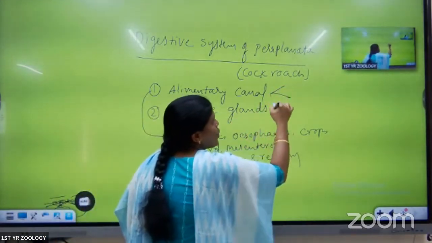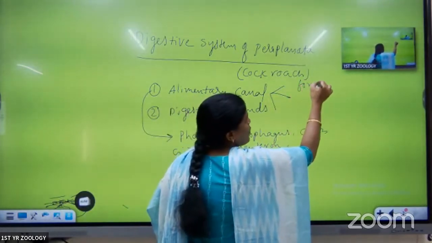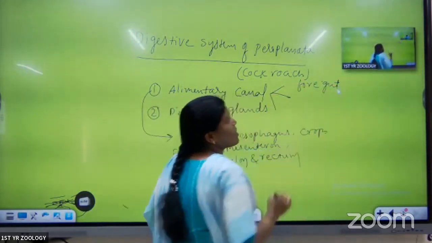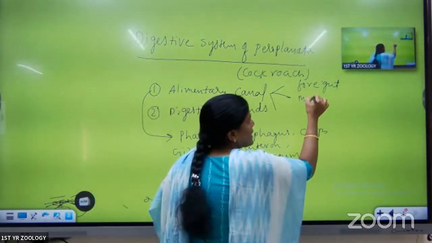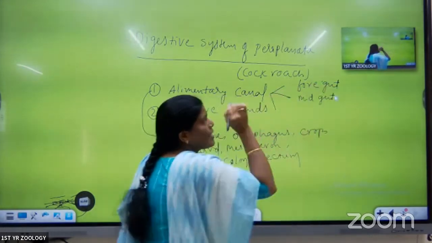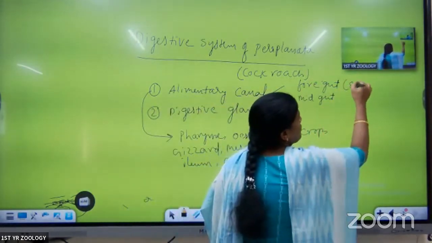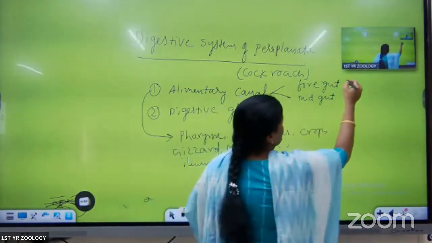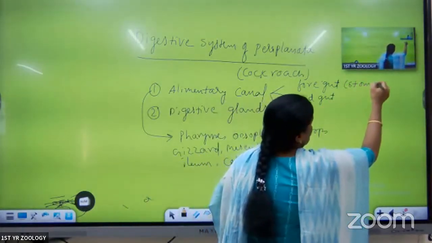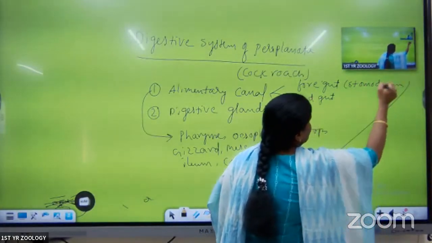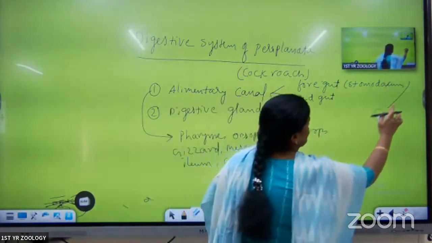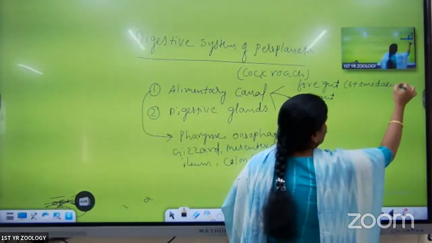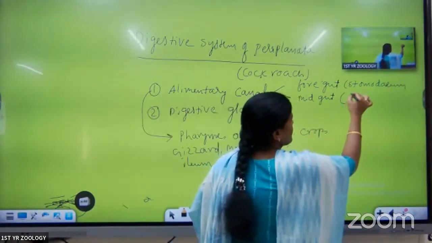They are the foregut, also called the stomodium. The first part, the anterior part of the alimentary canal, is called the foregut. The middle part we call the midgut, also called the mesenteron.